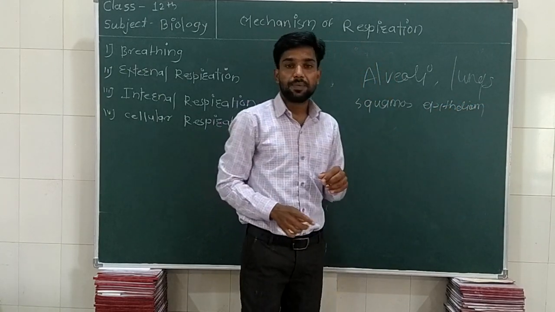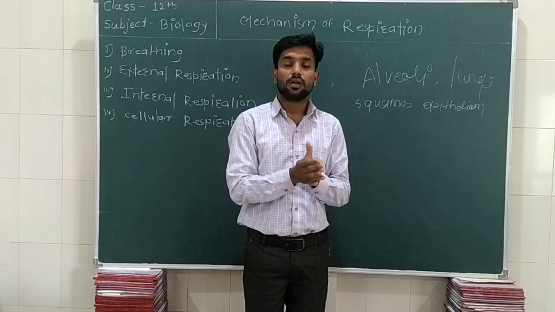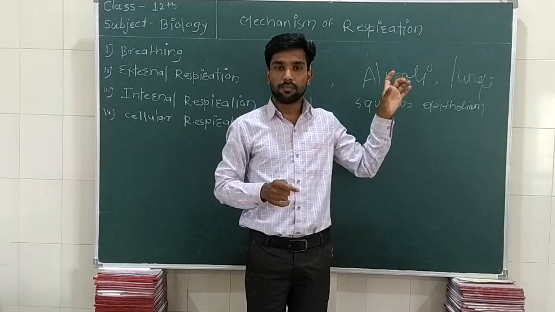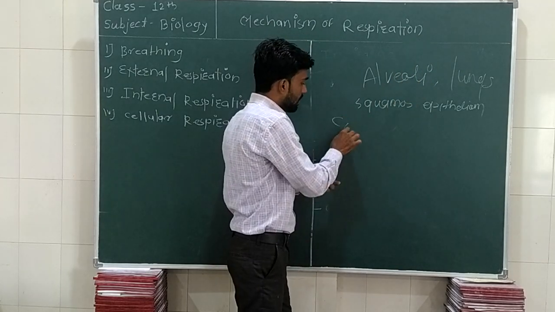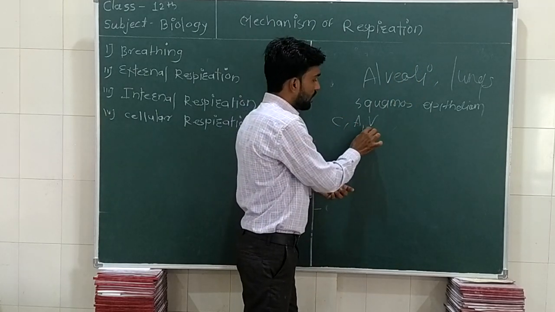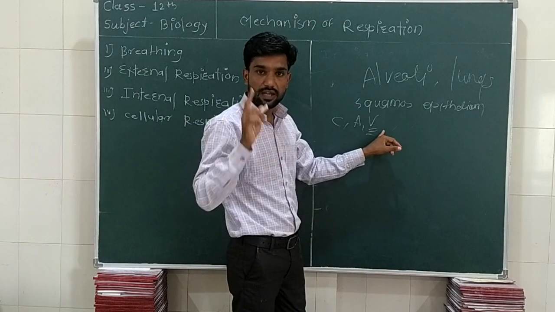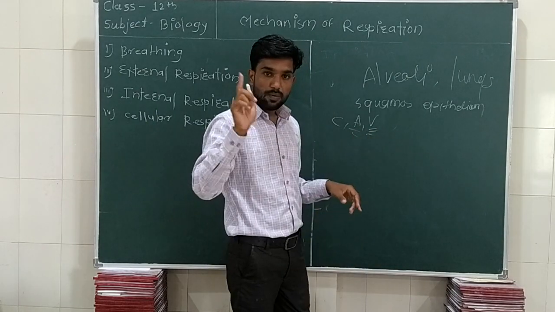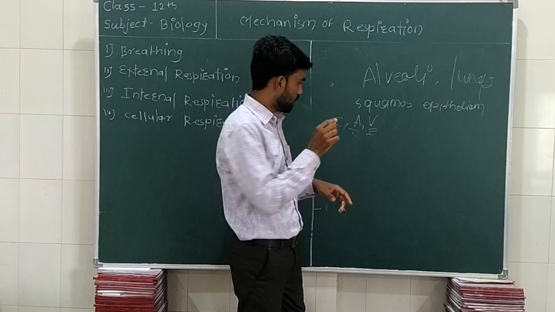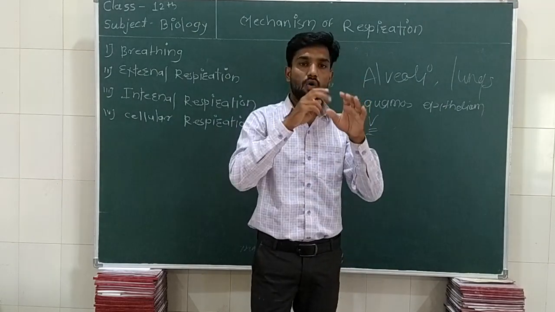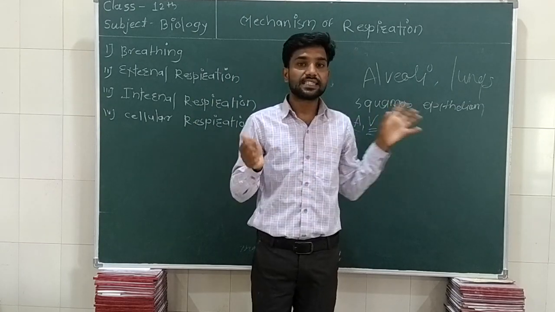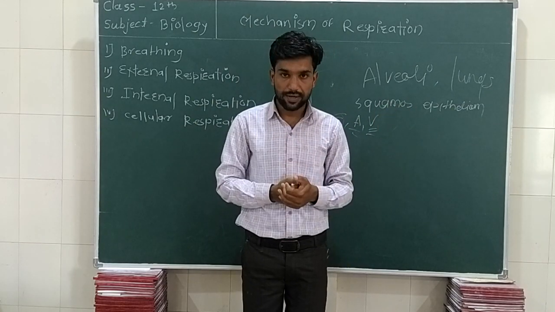The alveoli, made up of squamous epithelium, consist of capillaries, arteries and veins. Veins are responsible for carrying impure blood, arteries carry pure blood. Sorry, yes, and these are your pulmonary capillaries. So all the alveoli consist of a dense network of these capillaries, arteries and veins.